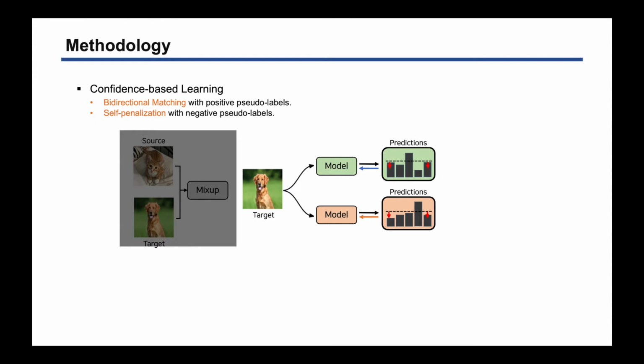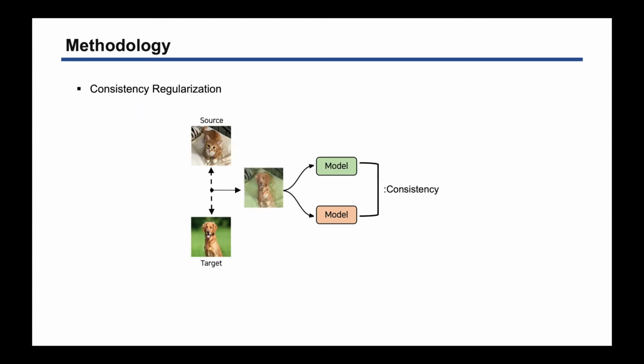Conversely, the negative pseudo-label indicates the most confident label predicted by the network with a confidence lower than the threshold. These negative pseudo-labels are unlikely to be correct labels. We need to increase the probability values of all other classes except for these negative pseudo-labels. Finally, we introduced a new consistency regularization method. We used exactly the same fixed ratio-based mix-up to ensure that both models maintain consistency in the same mid-area. It can help to construct the domain bridging by ensuring convergence and stability of training.